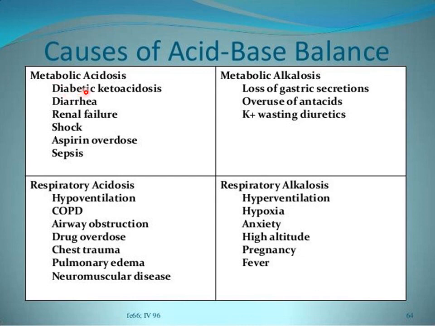So first of all is diabetic ketoacidosis. Diabetic ketoacidosis occurs in diabetes mellitus, especially type 1 diabetes mellitus, which is also known as insulin dependent diabetes mellitus. In case of type 1 diabetes mellitus, there is an absolute deficiency of insulin inside the body, and if insulin is not given exogenously, it can lead to a condition known as diabetic ketoacidosis, which is an example of metabolic acidosis. So what happens in case of type 1 diabetes mellitus when insulin is not given exogenously?